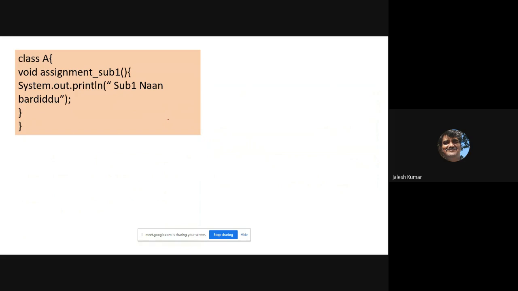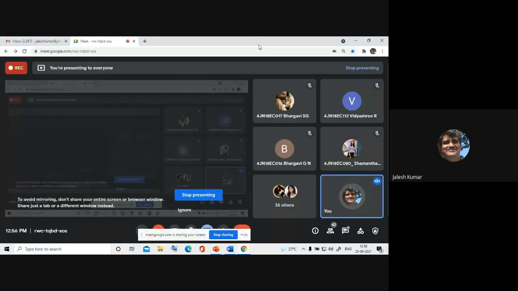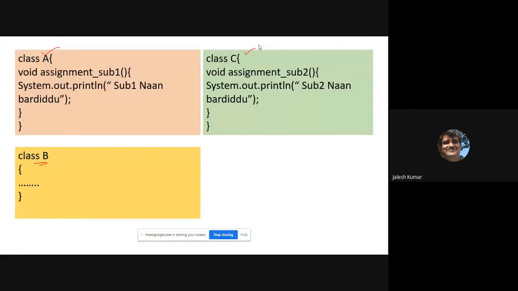As I told, class A wrote one assignment and class C wrote another assignment. Now let us consider class B. This is the boy who wrote assignment 1, and this is the girl who wrote assignment 2. As I told earlier, our Gunda will not take the assignment from her directly, because he is hesitating to ask for all the assignments she has written.